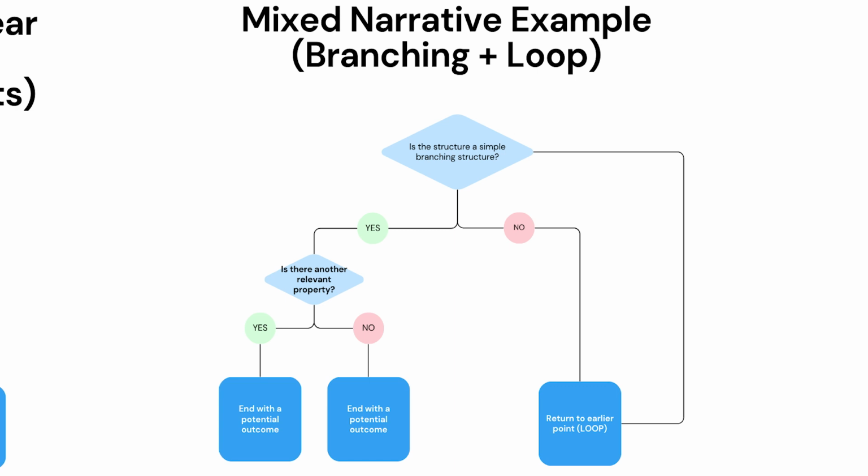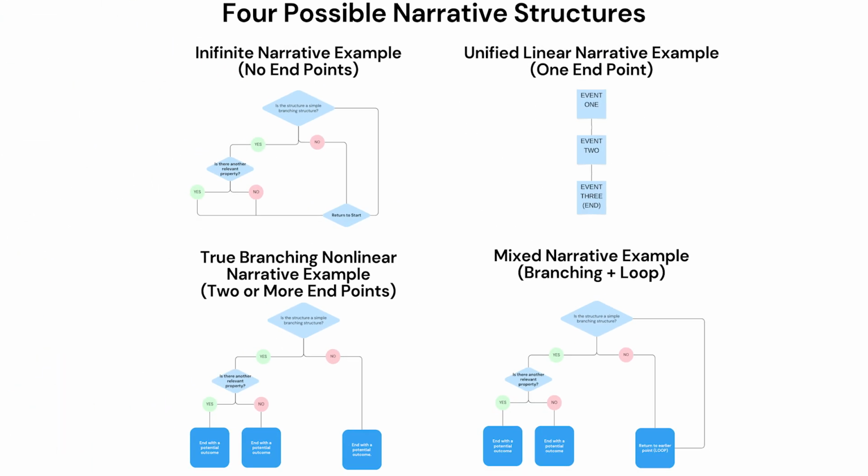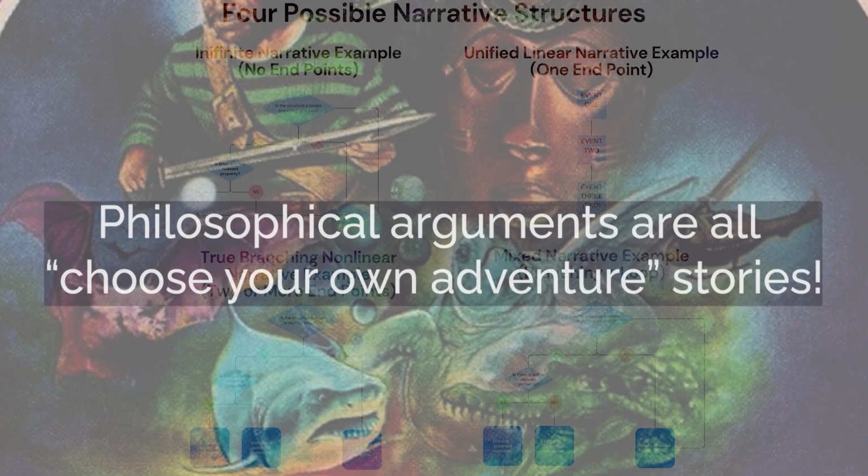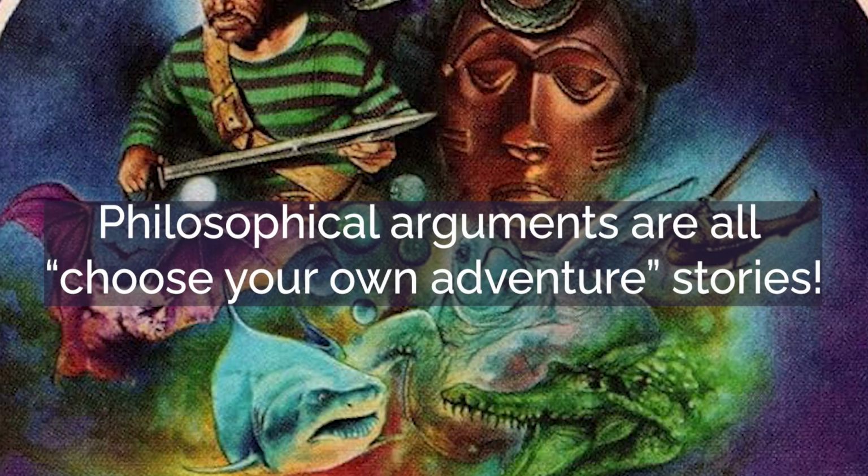In mixed narratives, it's possible for the story to get caught in an infinite loop, and in that sense, these are like infinite narratives, but it's also possible for the story to reach an endpoint, as long as infinite loops are either avoided or can be escaped. So by now you're probably wondering, what does any of this have to do with philosophy? Well, decision trees show up all over the place in philosophy. Philosophical arguments are all choose-your-own-adventure stories. This means that they can be sorted into one of our four main types of narrative structures.